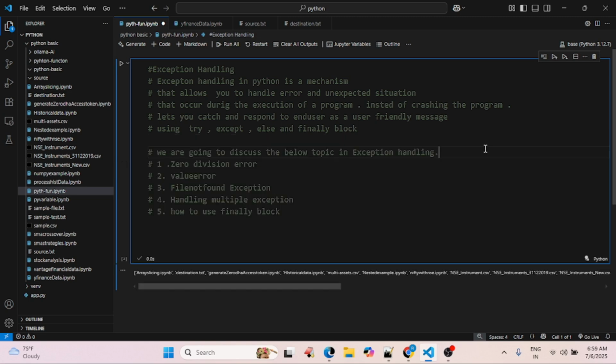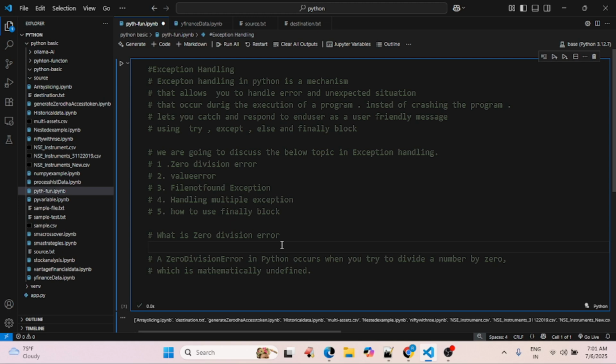Now we are going to discuss the following topics in exception handling: zero division error, value error, file not found exception, handling multiple exceptions, and how to use the finally block. Let's start with the zero division error. What is a zero division error? A zero division error in Python occurs when you try to divide a number by zero, which is mathematically undefined.